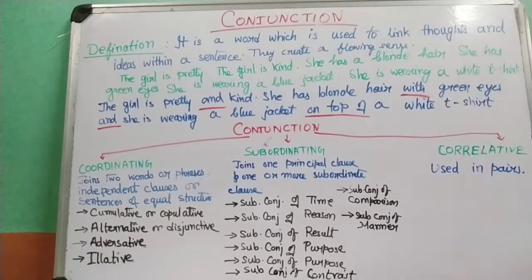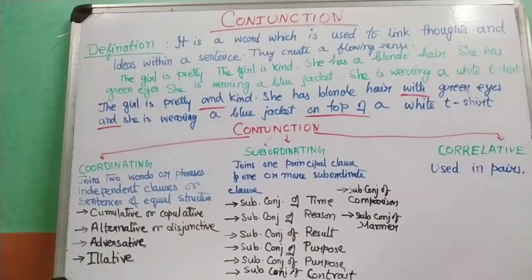Like, if I say that he had come before I went. Now, in this sentence, he had come is independent. Before I went is dependent on the first part, because it doesn't make sense on its own. Next, if I say many changes have happened in the city since I left. Now, many changes have happened in the city is independent, and since I left is dependent on the first part of the sentence.